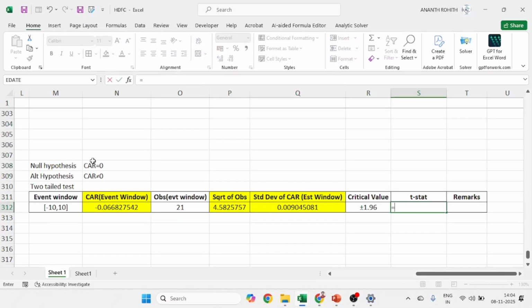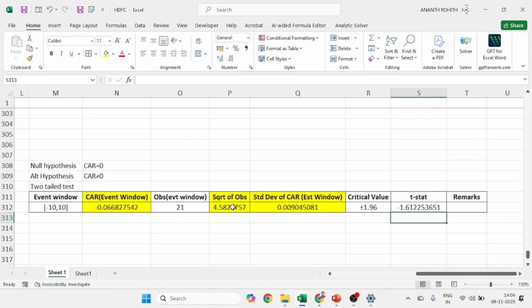The formula is CAR as the numerator, divided by open parenthesis standard deviation into square root of observations. So CAR divided by standard deviation into square root of observations. I will hit the enter button. That will be my T statistics.